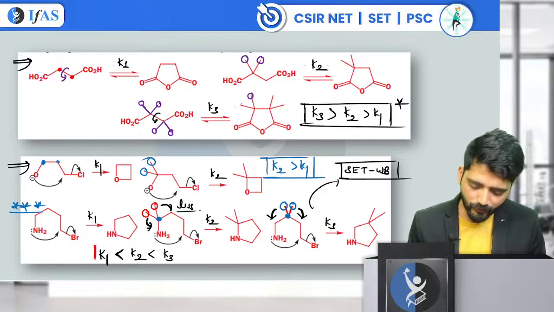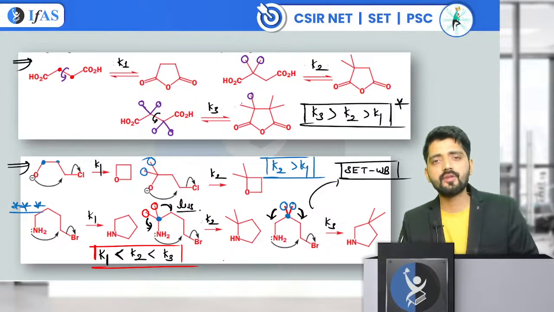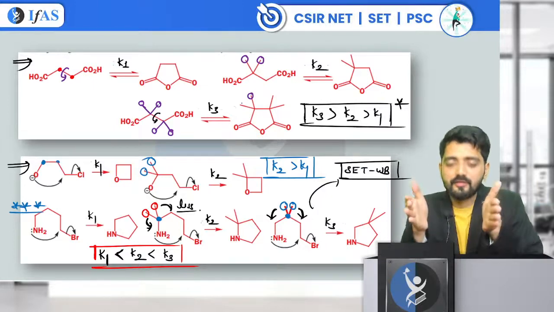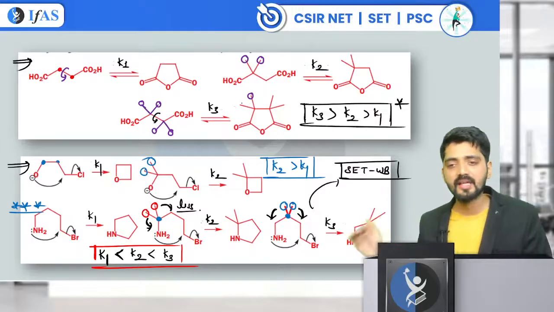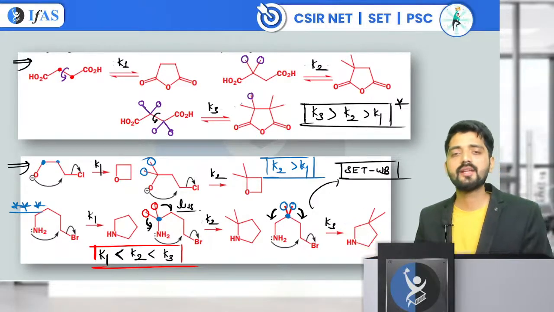So here the number of substituents were the same, but because of the different position and because of the squeezing of the two chains, the rate of attack in the third scenario was really high. Are you able to digest this concept?